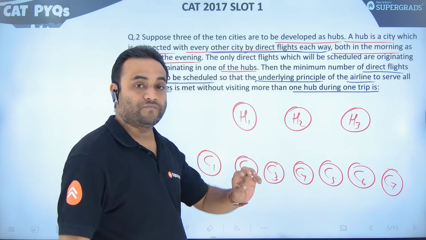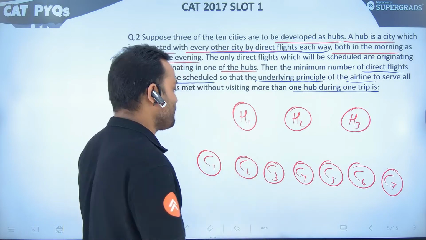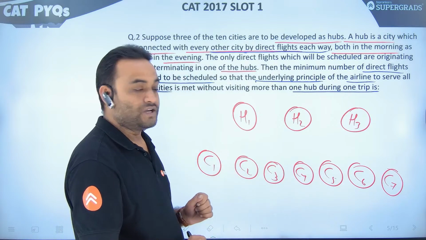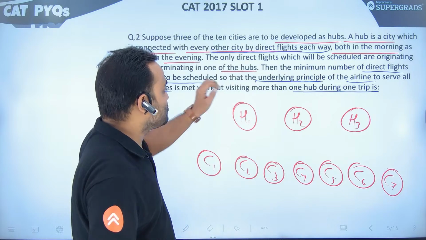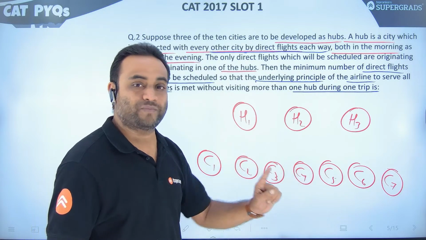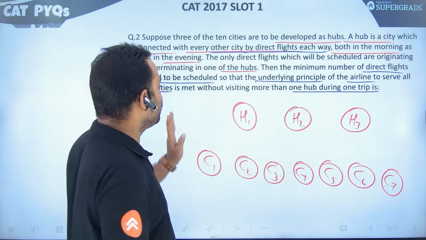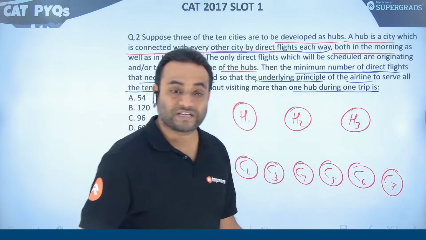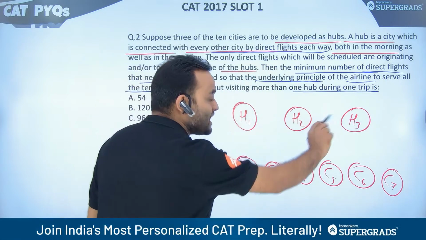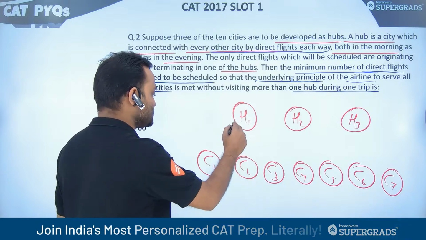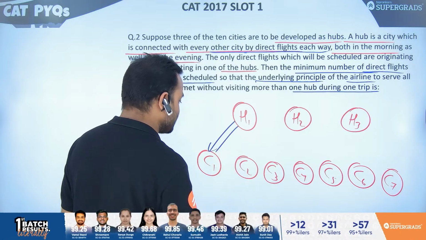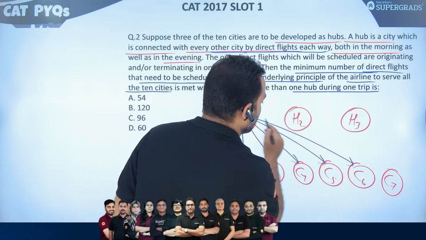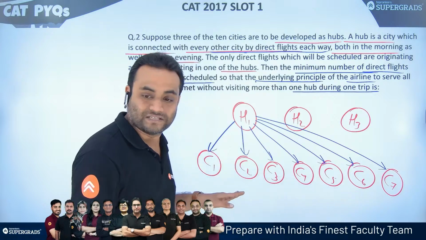कि if you want to go from any one of these cities like C1 to C2, okay, you can go through one hub, at max one hub, okay, and we need to find minimum number of direct flights. Now what we can say that we have 3 hubs, तो ये 3 hubs connected तो होंगे ही हर इस city से, है ना? All the 3 hubs will be connected to all the 7 of these cities.